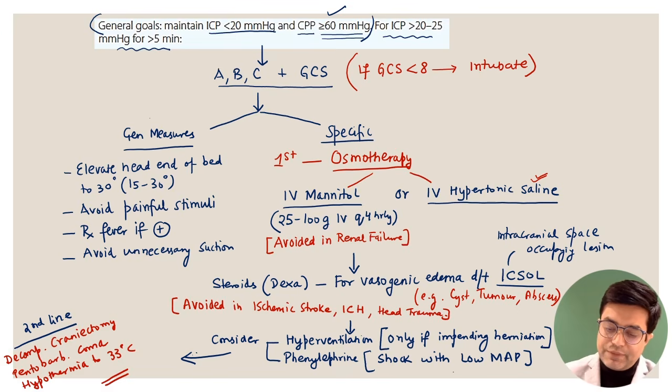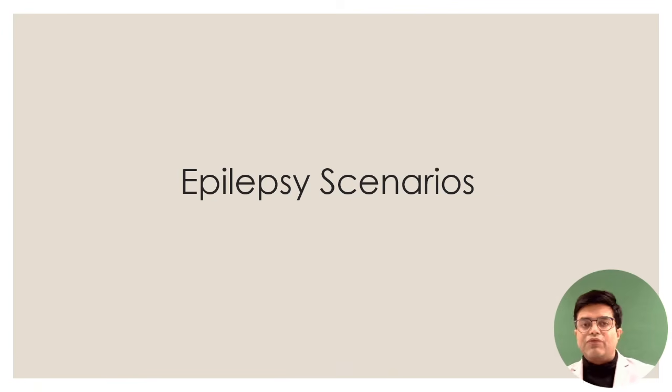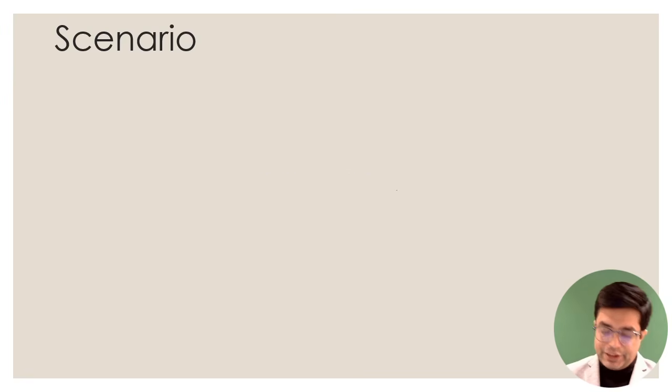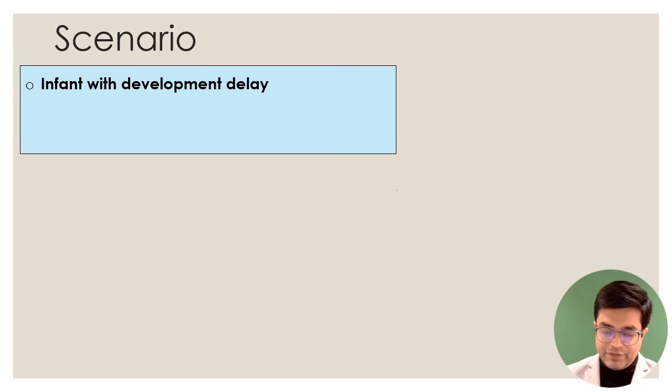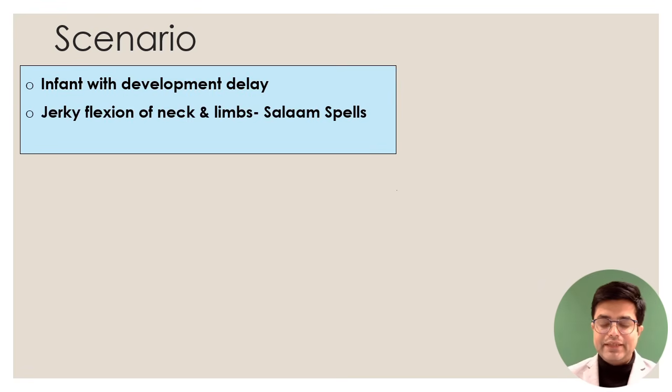Let us move further. Next, we are going to take up some epilepsy scenarios, right? So we can increase the speed now. Epilepsy scenario, first scenario, MCQ: the examiner will say that there is an infant with developmental delay, so a child less than 1 year having developmental delay. There is a jerky flexion of neck and limbs like this, which is called a salaam spell. So highlight the keyword salaam spell.